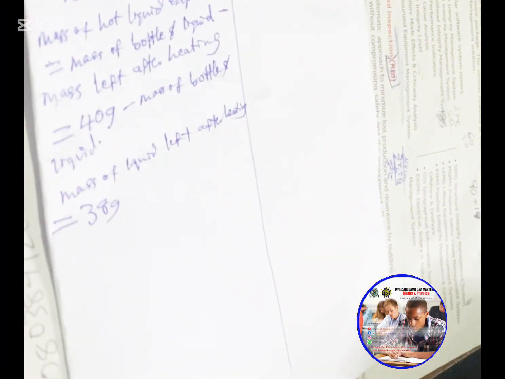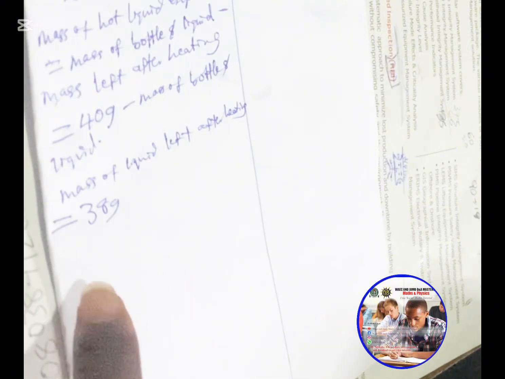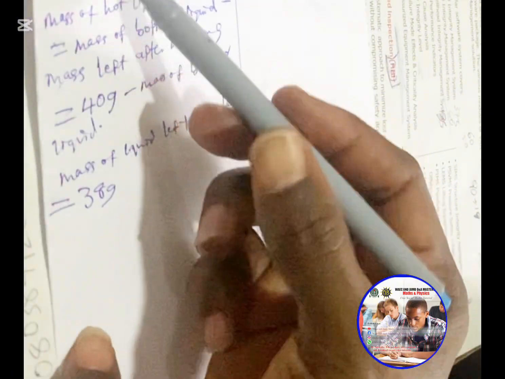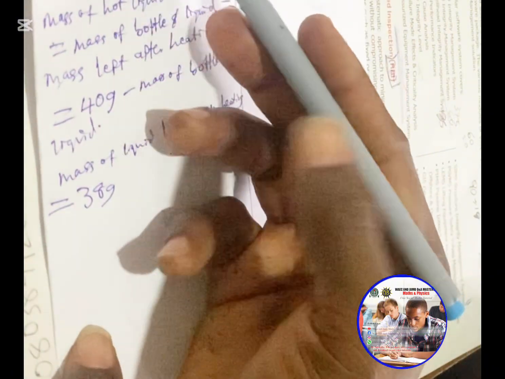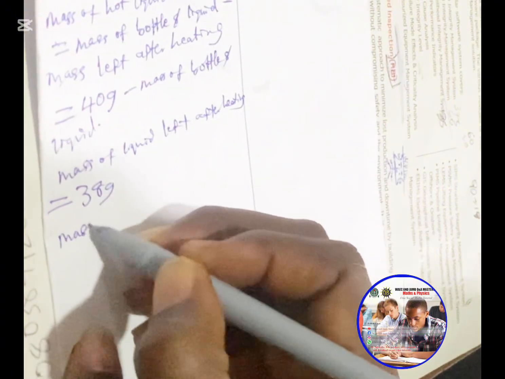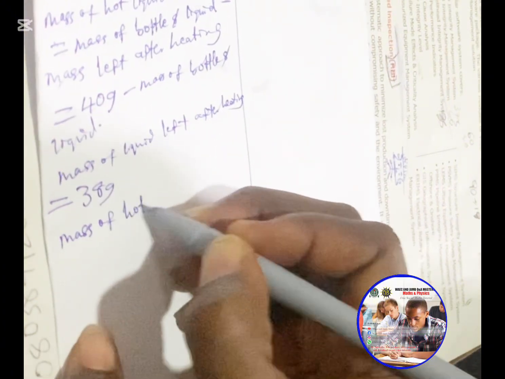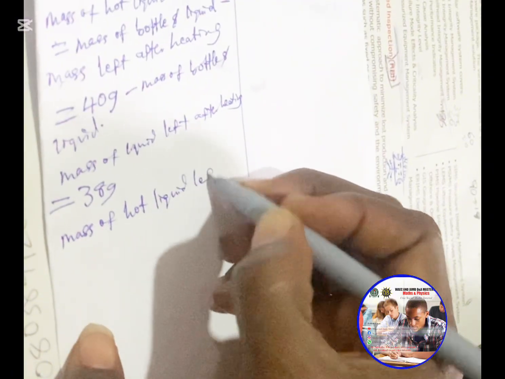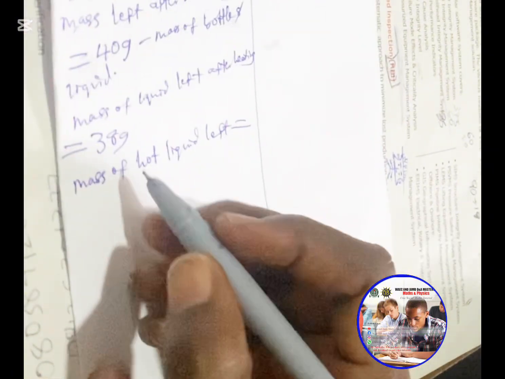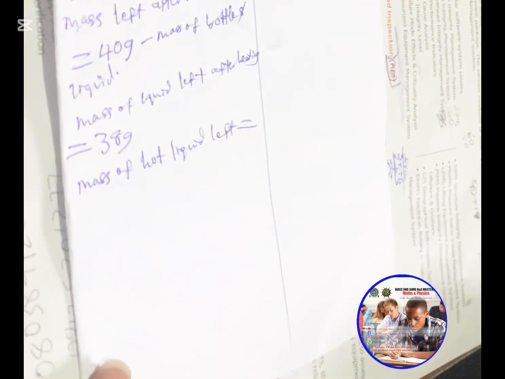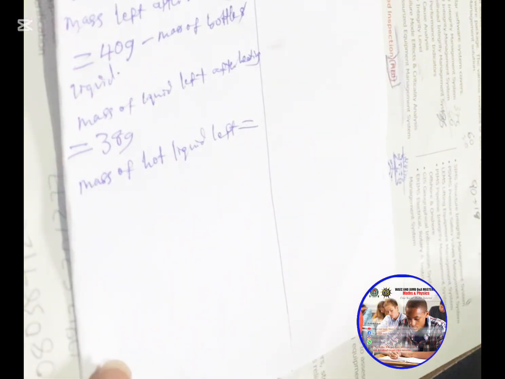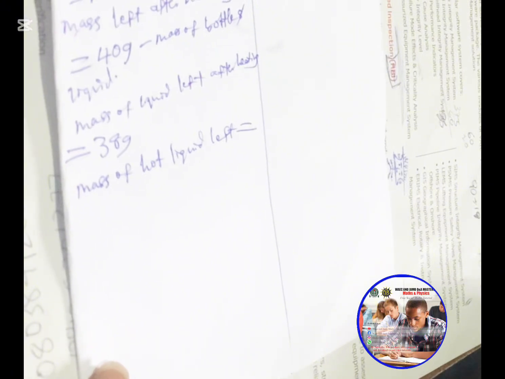They said the mass reduces to 38. It was 40 before, then after heating, it reduces to 38 gram. So the mass of liquid left after heating is 38 gram. Then the mass of hot liquid left is equal to the mass left after heating minus the mass of the empty bottle.